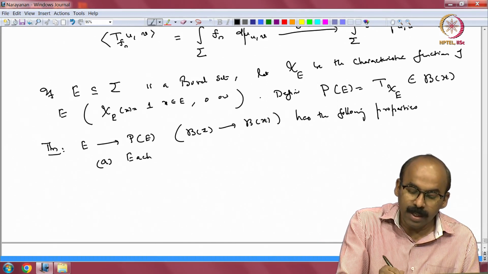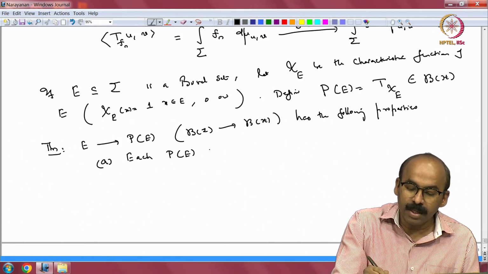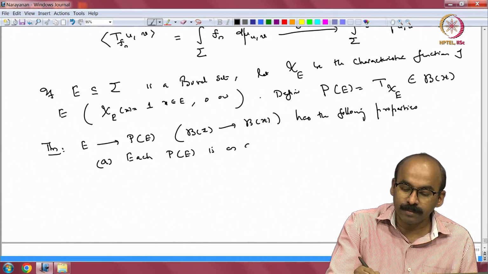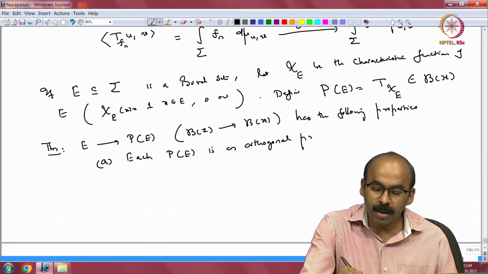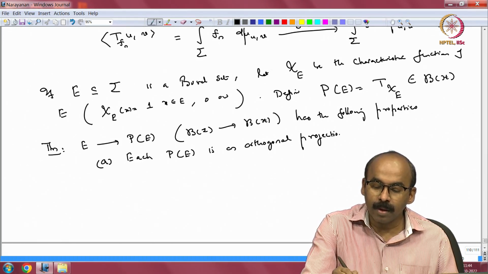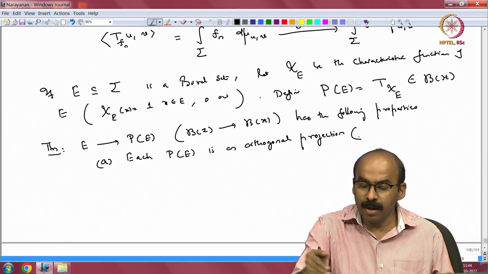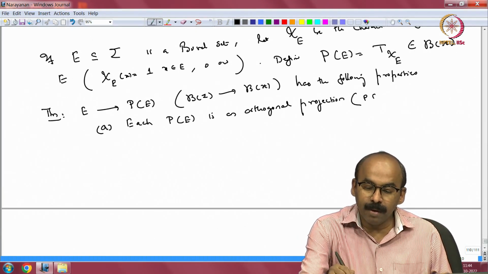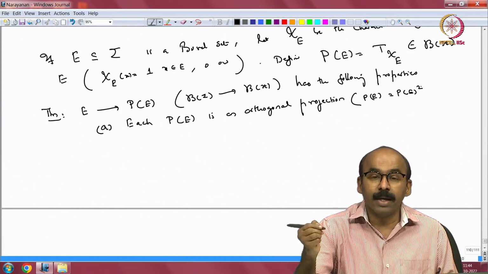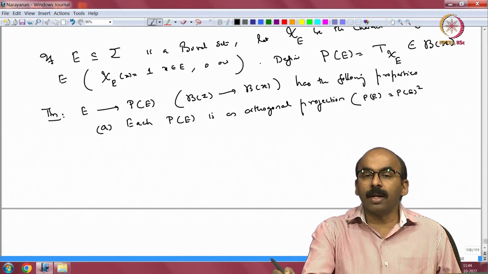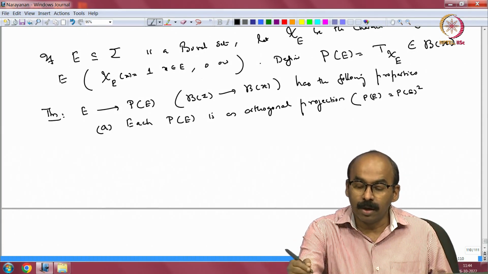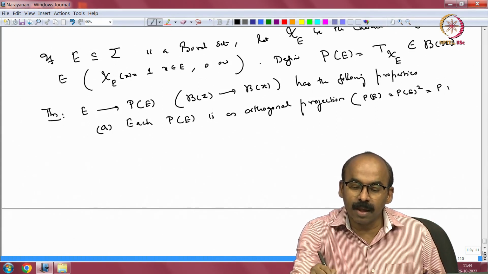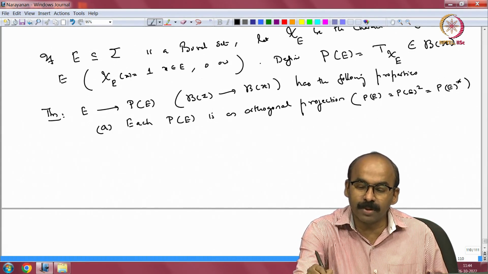Each P of E is an orthogonal projection. Well, what does that mean? Projection means P E equals P E square, right. So, that means it is a projection. Orthogonal projection means kernel and range are orthogonal to each other, which is the same as saying it is self adjoint. So, it is a self adjoint projection.